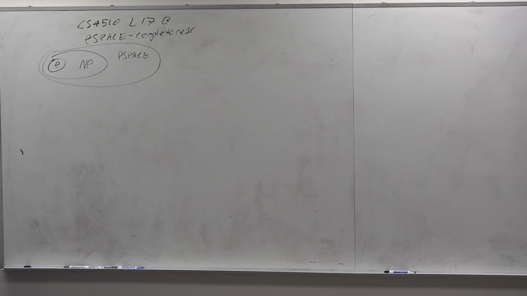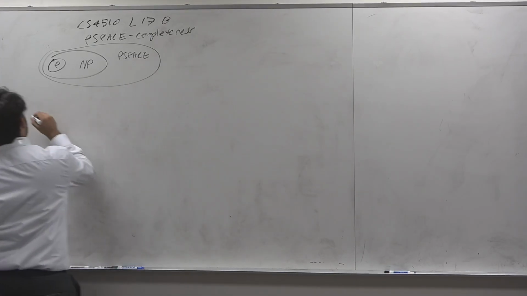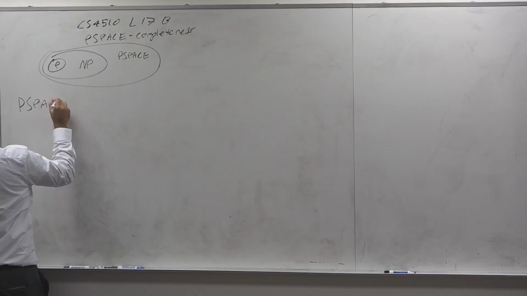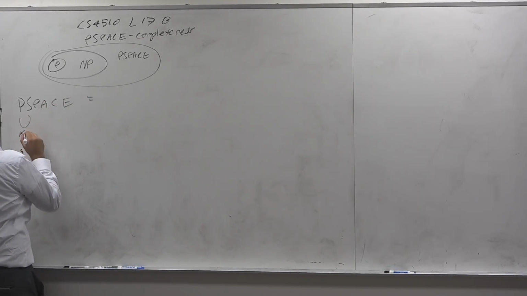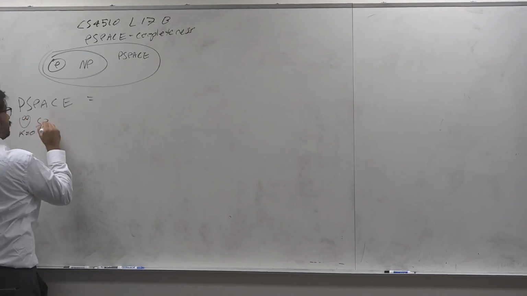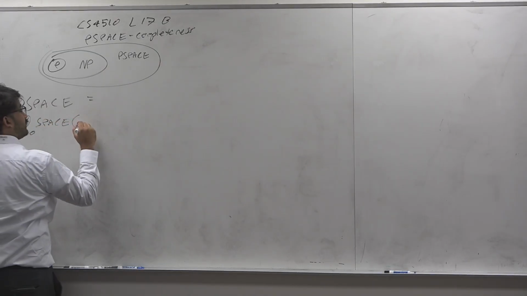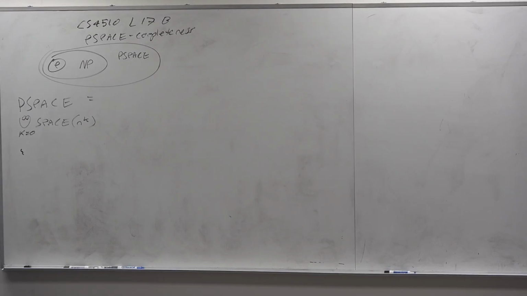Pop quiz. What is the definition of PSPACE? How do I define PSPACE? PSPACE is equal to polynomial space. This is the union for k equals 0 to infinity of SPACE(n^k). Probably should have done this last lecture. Similarly for NSPACE. And we know by Savitch's theorem they're equal.